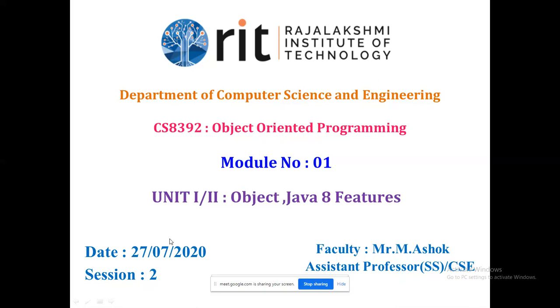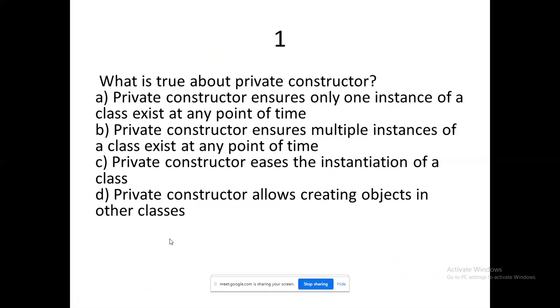Before getting into the session, let us recap what we have seen in the previous sessions through MCQs. Please respond through your answers in the chat box. What is true about private constructor? The meaning of private is that you can access it within the class.